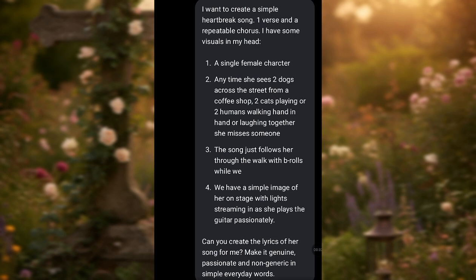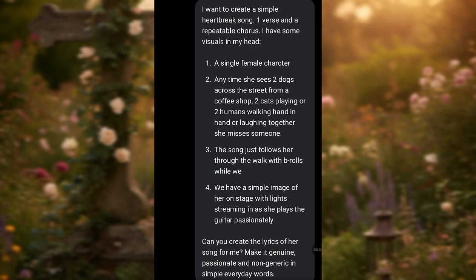Like I said, I want to create a heartbreak song. I want to turn pain into purpose and money. So yeah, for this we're going into ChatGPT and I'll type what you see currently on the screen. I want to create a simple heartbreak song, one verse and a repeatable chorus. I have some visuals in my head. No worries if you do not have a visual at all, but yeah, it helps if you do, so that the AI can have a direction to give you exactly what you want.